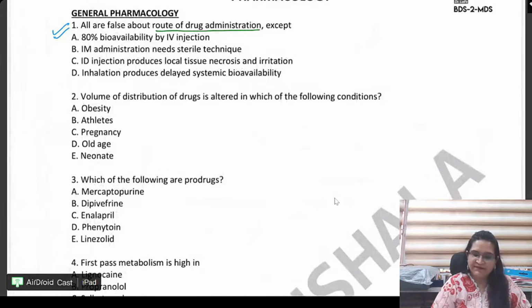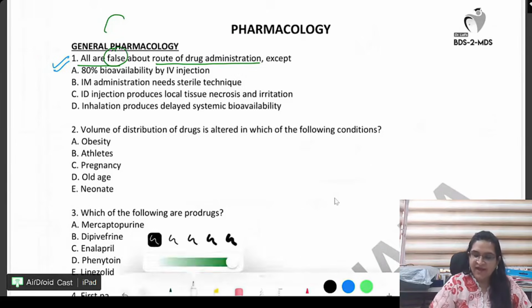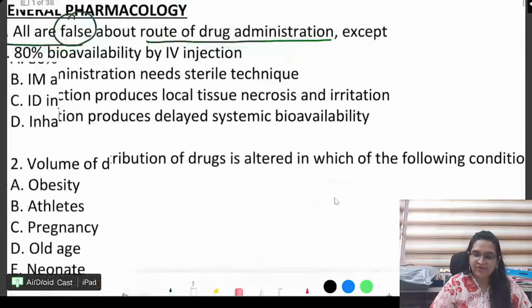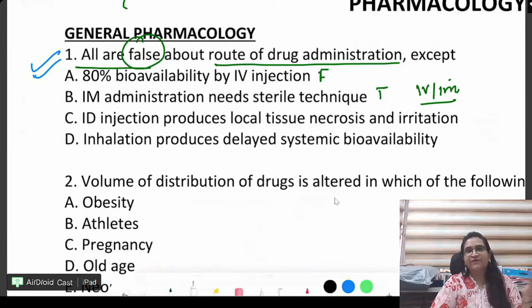What should be first? All are false. Please read the question carefully. All are false except about the route. So 80% bioavailability is false. IM administration needs sterile technique. This is true. See beta, IV and IM both need a sterile technique. Therefore, you cannot just give it like that. You need to have experienced nurses.